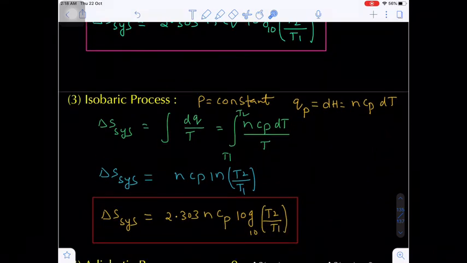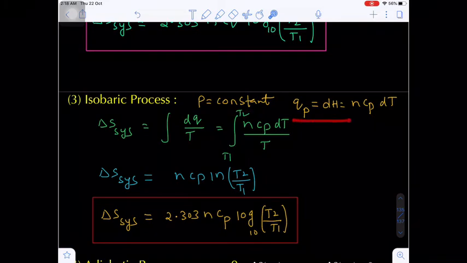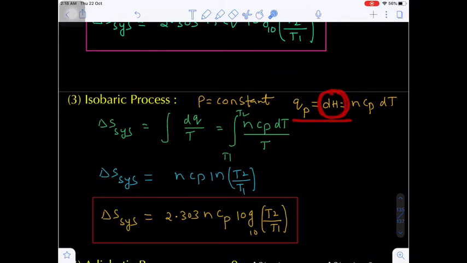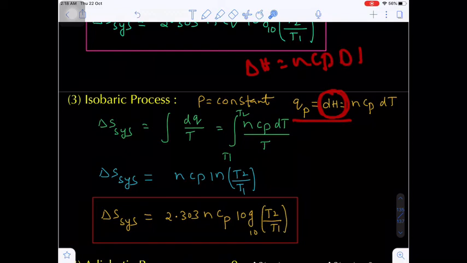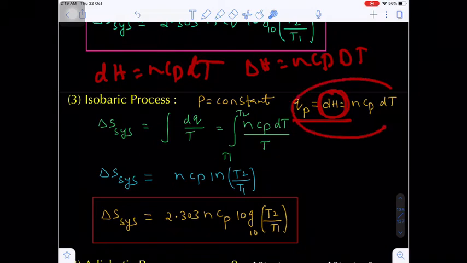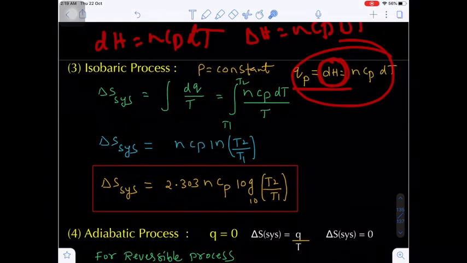Next, the isobaric process, where the pressure is constant. When the pressure is constant, the heat exchange at constant pressure is the change in enthalpy. Change in enthalpy delta H is nCp delta T. For a small change, dH is equal to nCp dT. Yes or no? So this expression we are using.